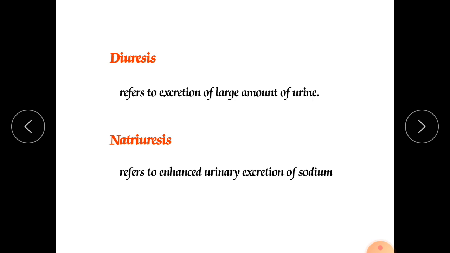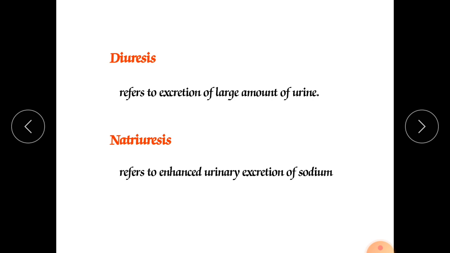There are also some other terms that you should know. It is called hypokalemia. What is hypokalemia? When there is a decreased level of potassium in our blood, it is called hypokalemia. Hyperkalemia, when there is an increased level of potassium in blood. Hypocalcemia is a condition when there is a decreased level of calcium in our blood. Hypercalcemia, when there is an increased level of calcium in our blood.